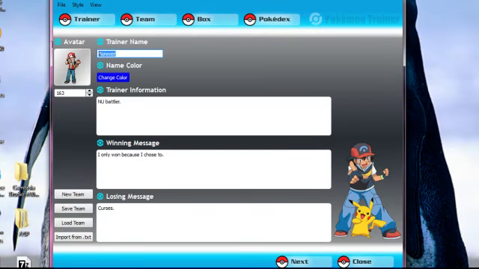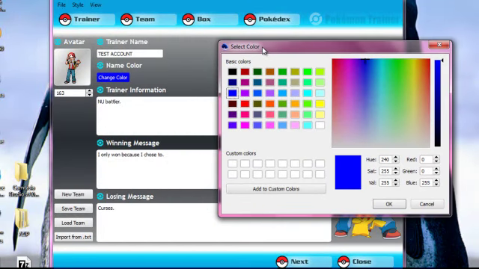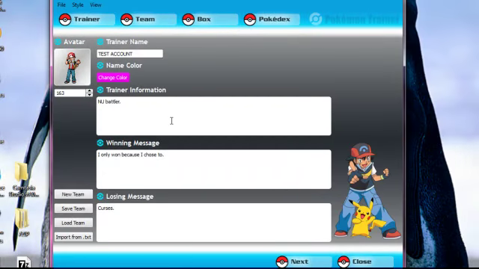Right, so the first thing you need to do is make your trainer's name. So we'll make this test account. I said test. Oh, for God's sake. Now the keyboard isn't working. Let's try this again. Test account. Yeah, there we go. Color. This is what color your name shows up on servers. So we'll change that to magenta.